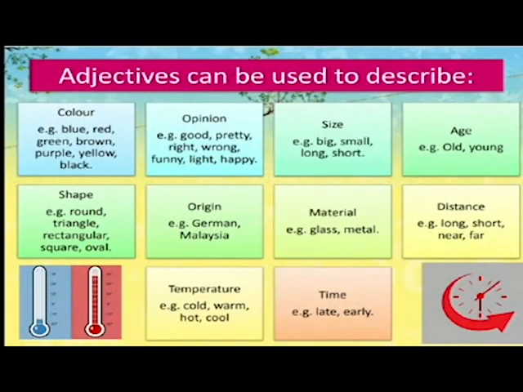Let us see this slide. Adjectives can be used to describe the following things. So in these following aspects, adjectives give us information about the color, opinion, size, age, shape, origin, material, distance, temperature, and time as well. So these are the various aspects where we can use adjectives.